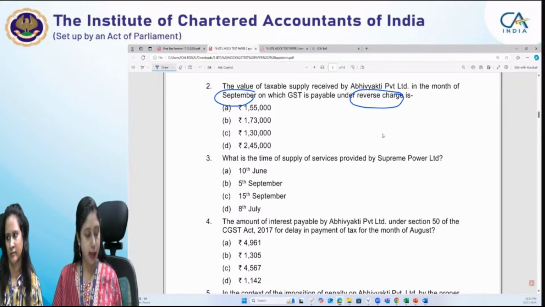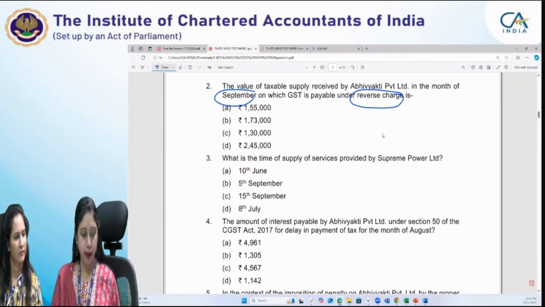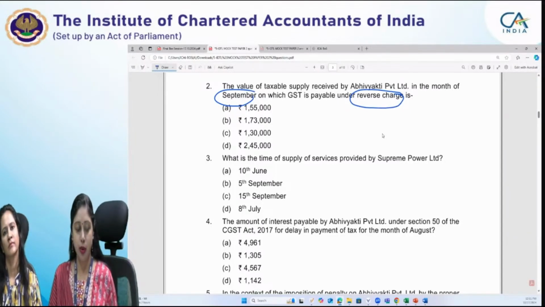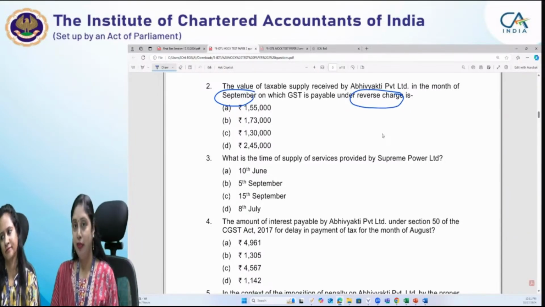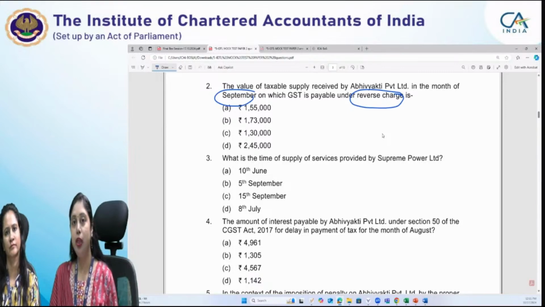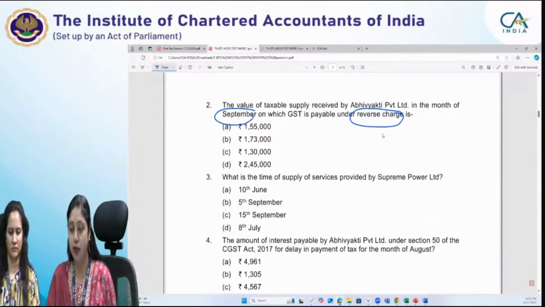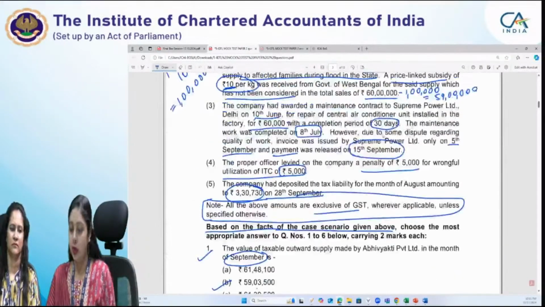Now Dilip is asking here, interest on delayed payment is to be considered as exclusive of GST on 3,500 because of the note. Very good, Dilip. You had already noticed that point, that it is exclusive of GST because it is given in the note. When Swati was explaining the points to keep in mind for the examination, she explicitly told you that sometimes this information might not be there in the question. Then you have to take either of the assumptions and answer the question. Sometimes students get stuck there. So this can also be a problem.